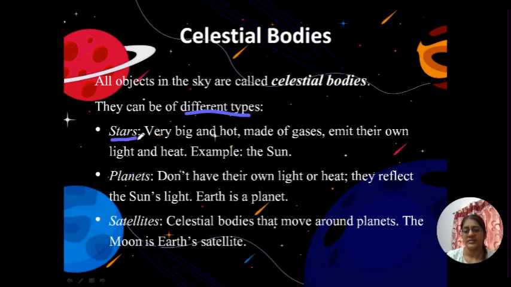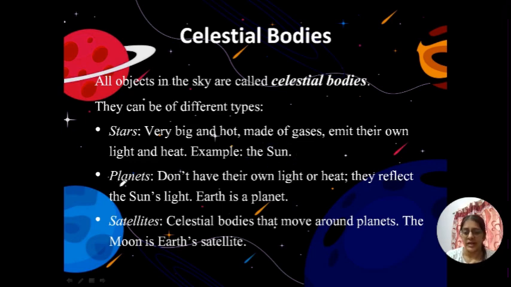First one is stars, obviously. They are very big, very hot, and they are made up of gases and they emit their own heat and light. Stars you can see they are twinkling and they have own light and they have their own heat. One of the examples of stars is the sun. Okay, you can see the sun. The sun is also a star.